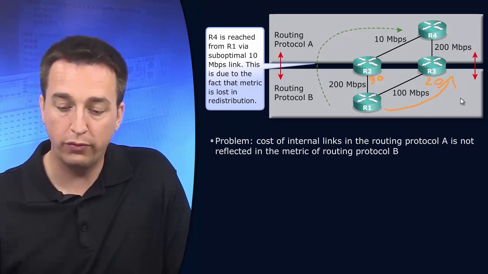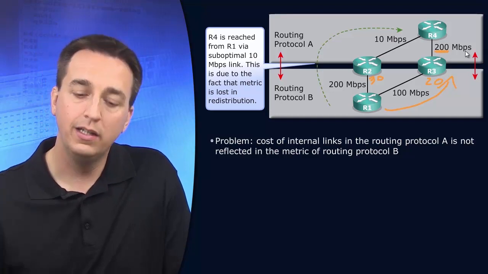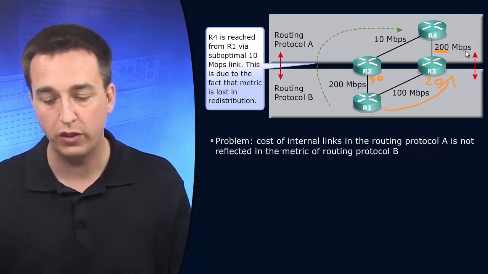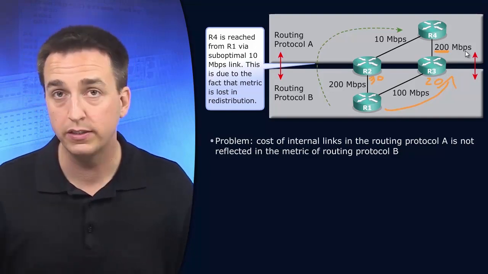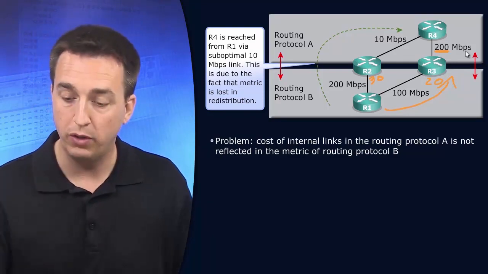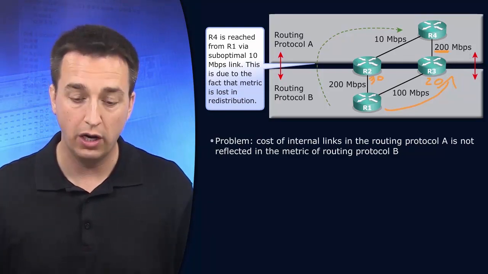So we are going to go to R3 in this example as the exit point. So traffic's going to be routed through R3 and then go across the 200 meg link instead of the 10 meg link. So being able to recognize this as a problem and understand that you would have to modify metrics to make it work or modify the metric type. Metric type, though, would be all dependent on what your internal metrics are as well.